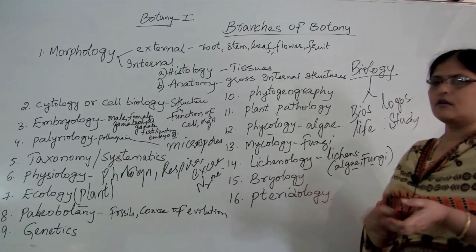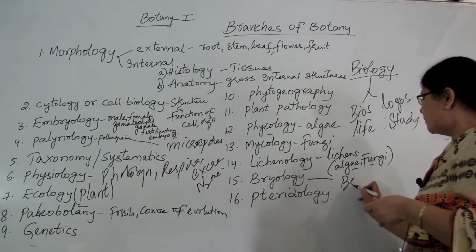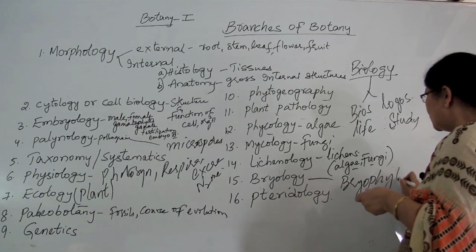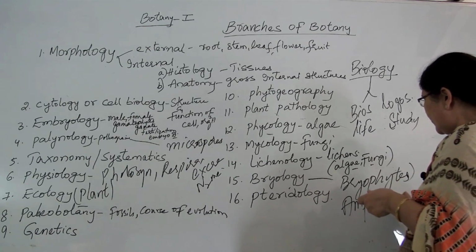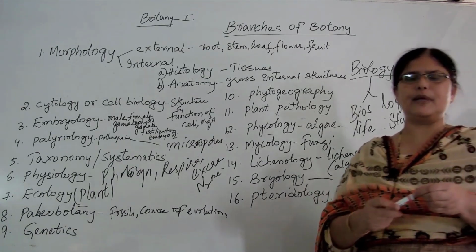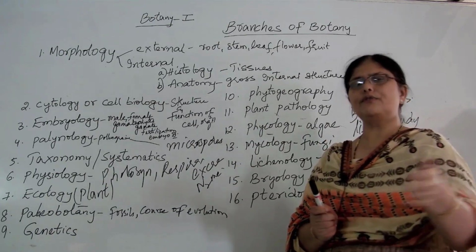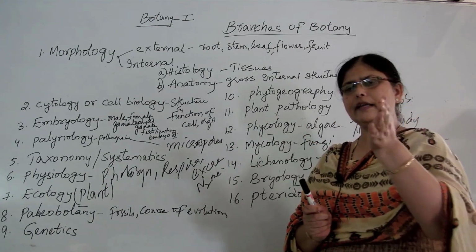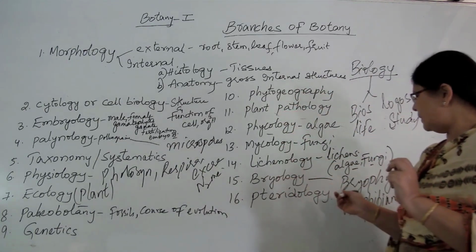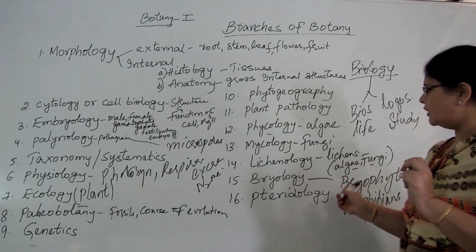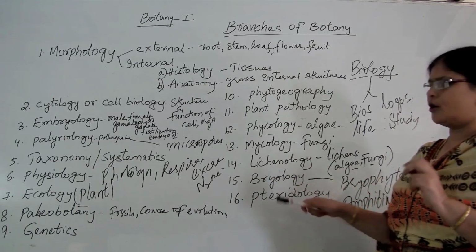Next branch of botany is called bryology. Bryology is nothing but the study of plants called bryophytes. Bryophytes are also called the amphibians of the plant kingdom. Now you will understand the term amphibians. Amphibians means those plants which can live both in water as well as on land. So in the course of evolution, after algae and fungi, the next plants which came to the earth were bryophytes, and the study of all the bryophytes is called bryology.